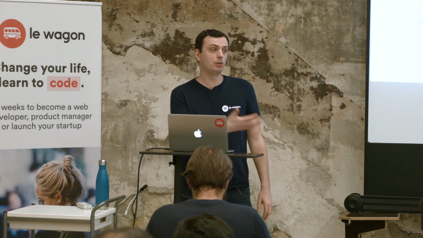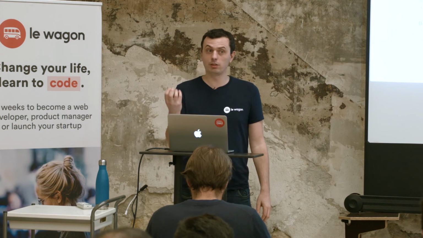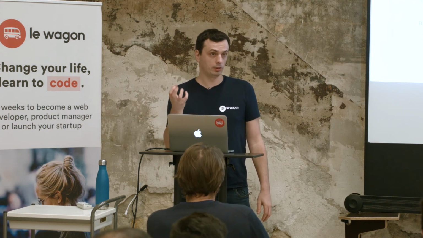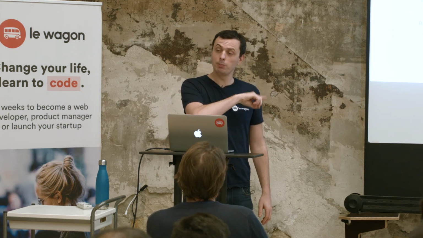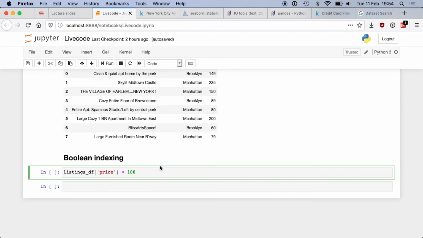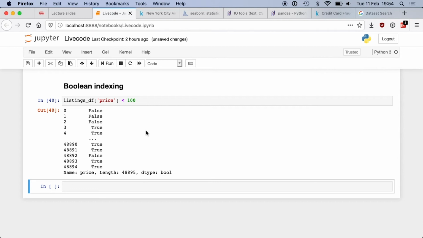So normally, if you do that in regular Python, it doesn't work, okay? Because you can't compare apples and oranges. You have to compare the same type. But here we are using pandas, which means that we get something very, very powerful. So if I run this command, this is what I get. I get a new series, which is just a column in a data frame, okay? Which contains booleans: false, false, true, false, true, false, true.